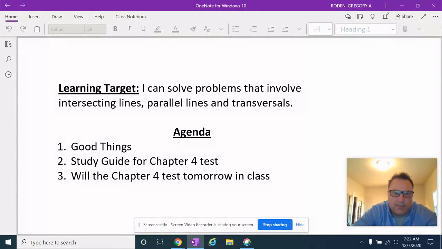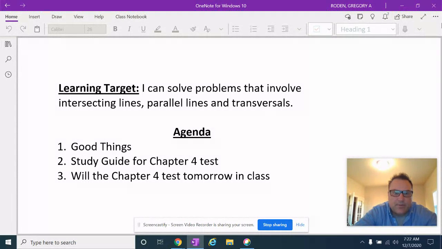All right, good things. My good thing is that it was just a beautiful weekend, and I had a good weekend. I did a lot of math tutoring this weekend. It's kind of my second job, math tutoring. I do a lot of math every day, whether it's with you guys or with high school students. But it was really good. I feel like the high school students were doing really well with it and felt like they were learning. That makes me feel good when I can teach some math to some kids.